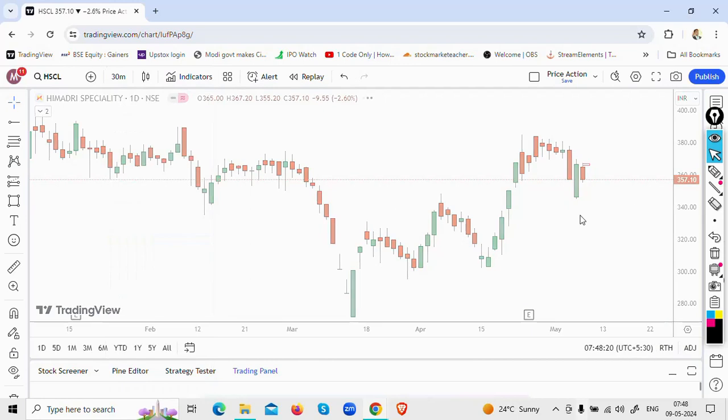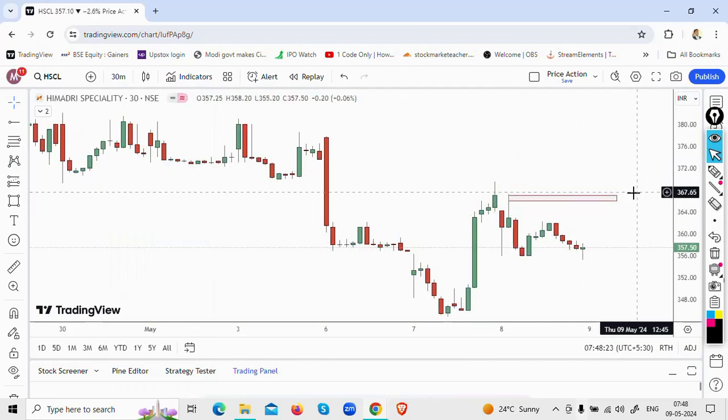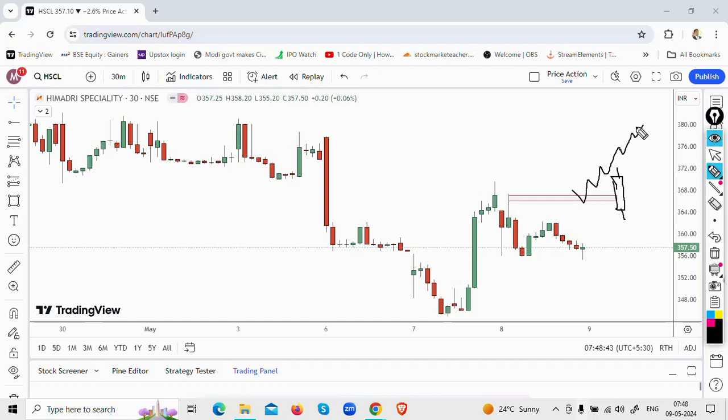So there is buying that happened here, but for me to initiate a long, I am looking for this level to be broken. I want to buy higher and I want to sell higher. So I want to see this level, that is the 368-370 level, broken comfortably and the auctioning happening towards the upside. Then only I am looking to initiate a buy on Himadri Specialty for the momentum to continue towards the upside. So this is one particular stock that I'm looking at from the swing perspective, Himadri Specialty Limited.